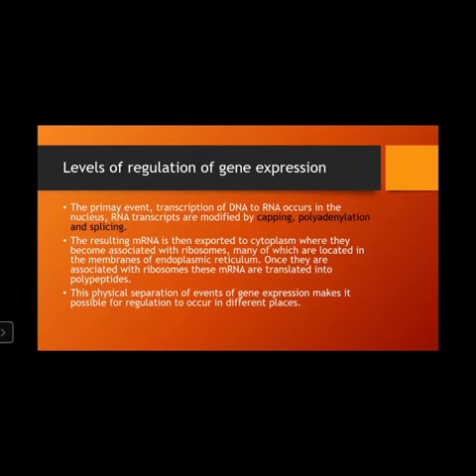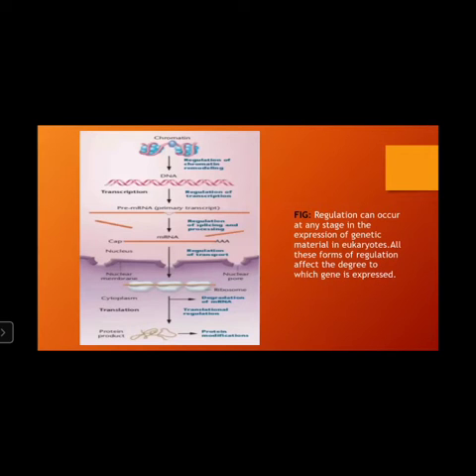The primary event of gene regulation is the transcription of DNA to RNA, which occurs in the nucleus. RNA transcripts are modified by capping, polyadenylation, and splicing. The resulting mRNA, which is now active, is exported to the cytoplasm, where it becomes associated with ribosomes, which are present in the cytoplasm or located on the membranes of the endoplasmic reticulum. Once they are associated with ribosomes, these mRNAs are translated into polypeptides. This physical separation of the events of gene expression makes it possible for regulation to be controlled in different places. So this is what is happening.